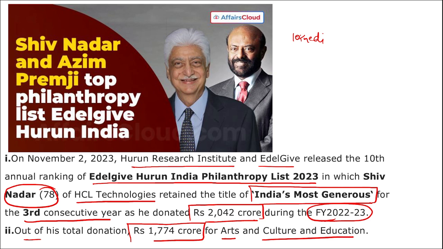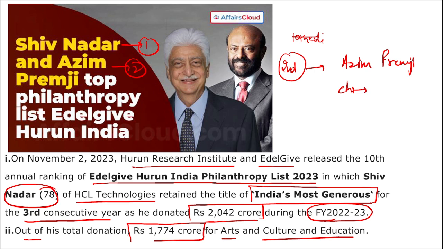Then on second position, on top was Shiv Nadar on first position. On second position is Azim Premji. Correct? And here he donated, he is the chairman of Wipro. Correct?